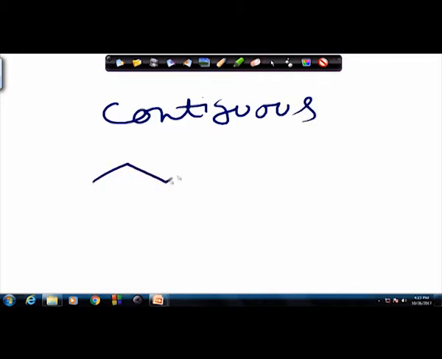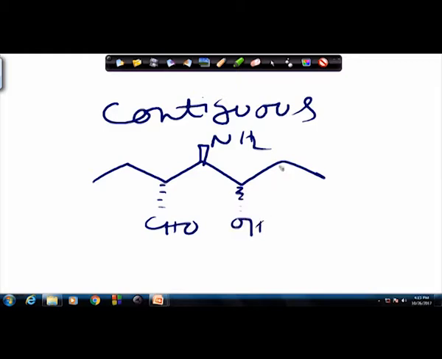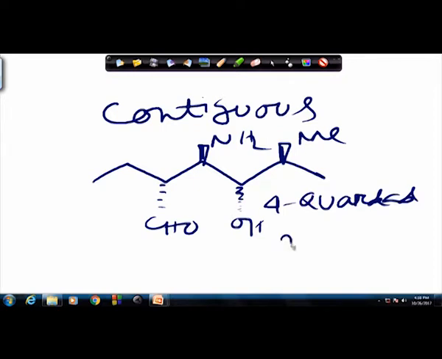Let us say you have a chain something like this and you put stereocenters, something like CHO, NH2, putting an OH, putting a methyl. Now, these are continuous stereocenters, which are termed contiguous, and here how many stereocenters? 1, 2, 3, 4. So, you can call this a stereo-tetrad. So, 4 stereocenters are there. If it is 2, you can call it a dyad, 3 a triad, 4 a tetrad, 5 a pentad, 6 a hexad, 7 a heptad, 8 an octad.